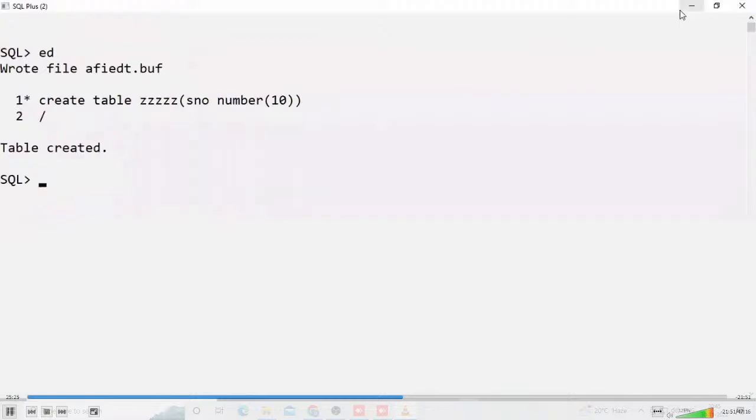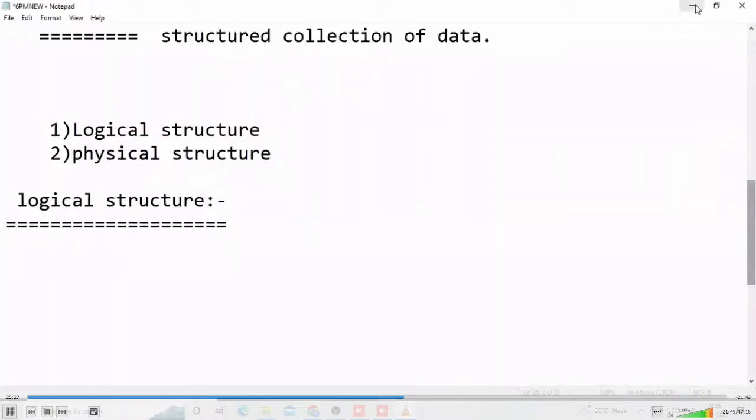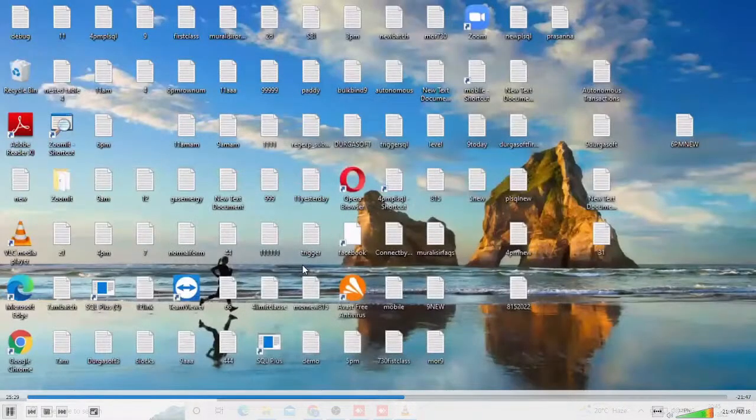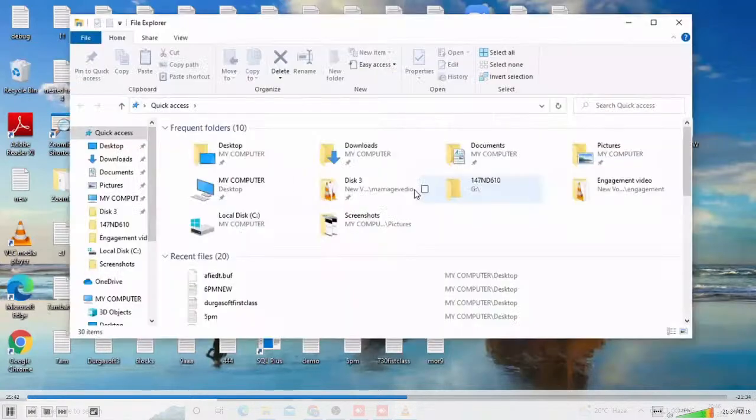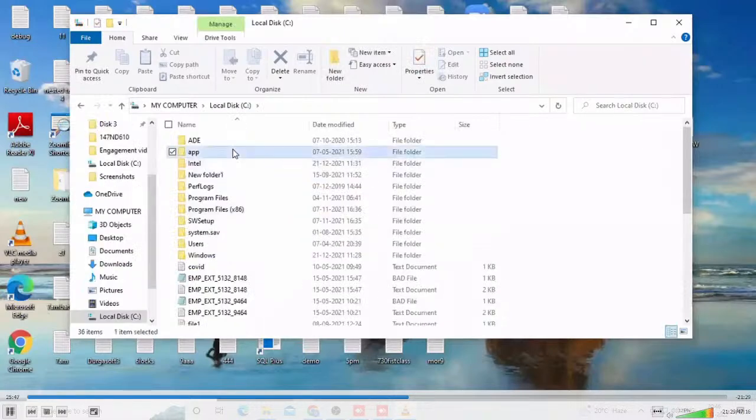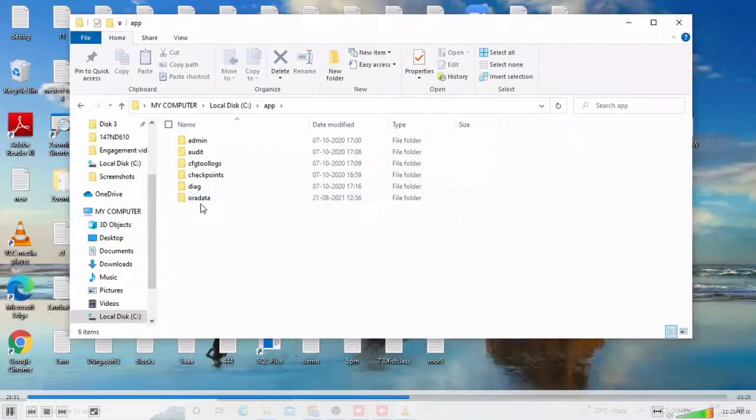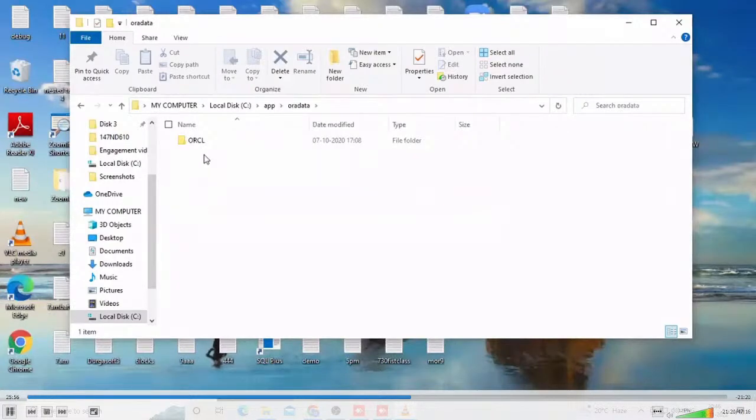This table is created. Now I am interested to view whether this table is created or not in my operating system. Suppose a Windows operating system is there, where Oracle is already installed. In that location I try to view, for example, in C colon or D colon, where Oracle is. Those are directories, these are folders: oracle, data, ORCL.